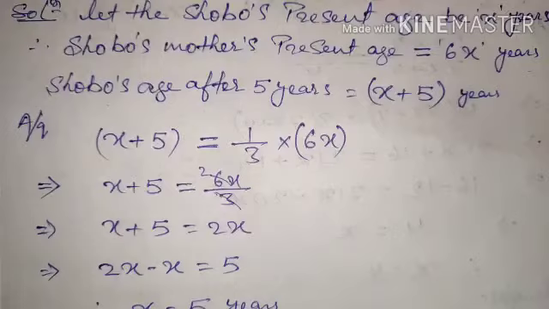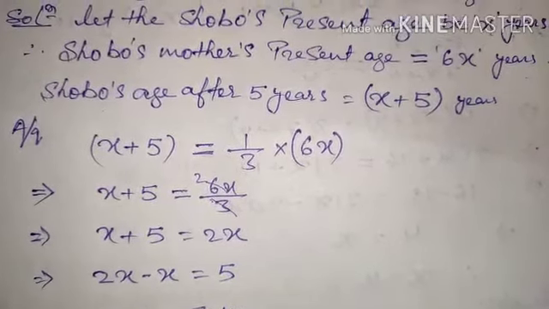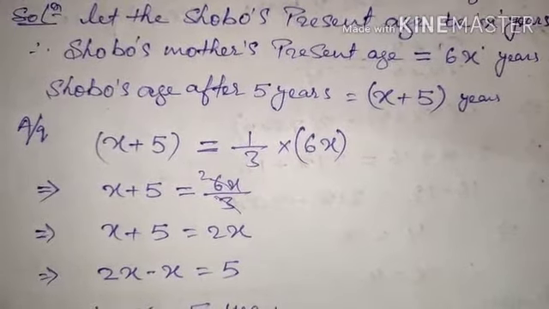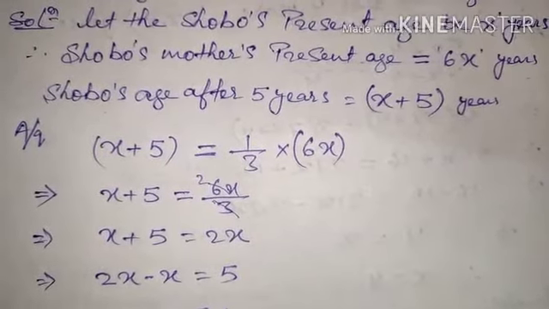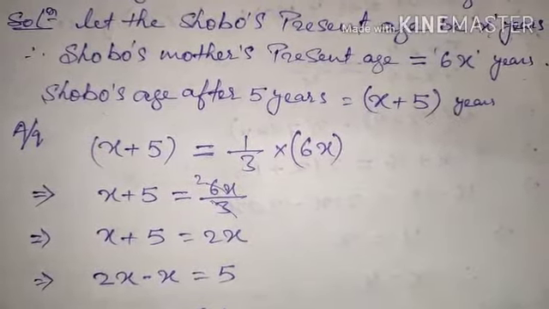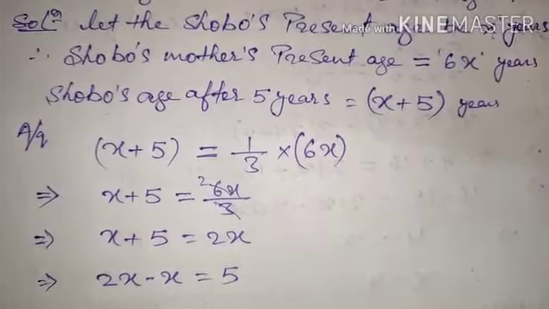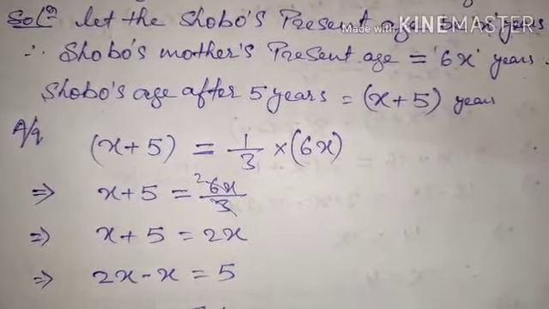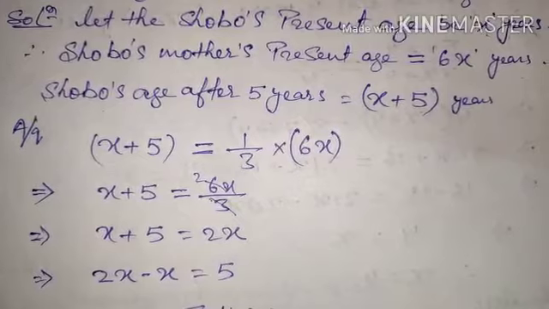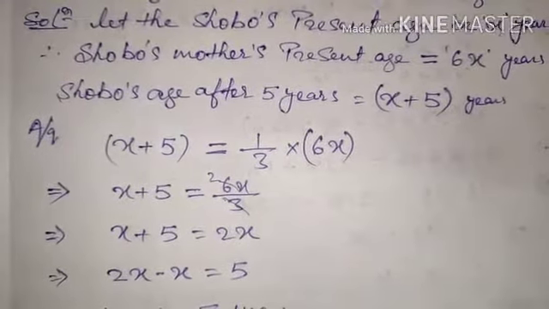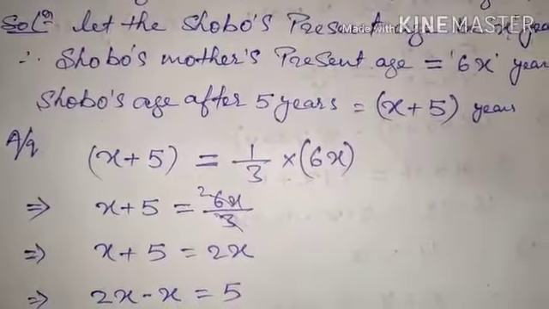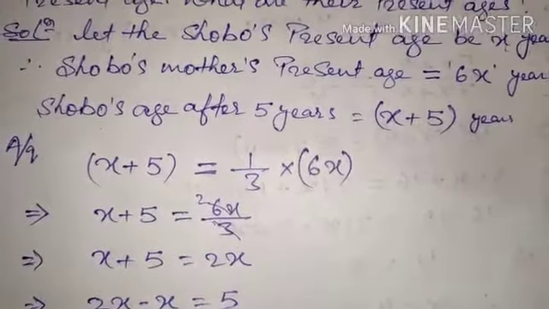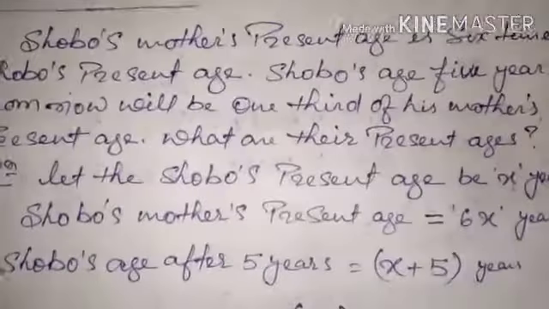Let us suppose there is a boy whose age is 10 years right now. After 5 years, how much will his age be? His age is going to be 10 plus 5, that is 15. So obviously we will have to add just 5 to the present age. Shobo's present age is x, so I added 5 to that age, and it becomes x plus 5 years.